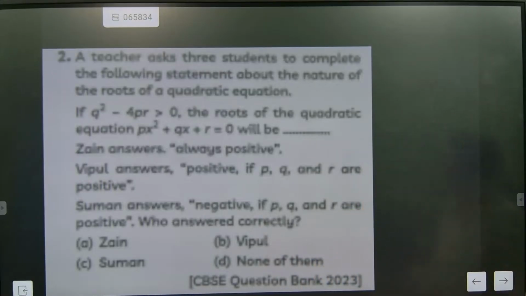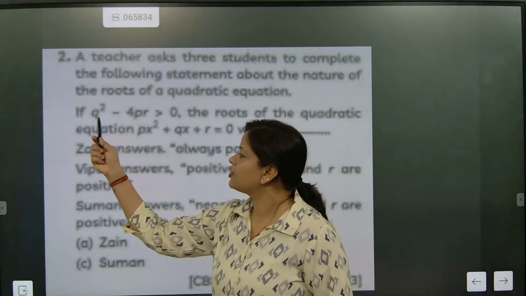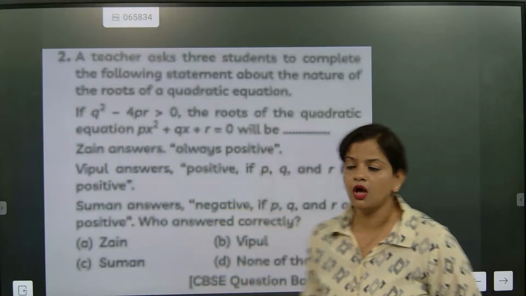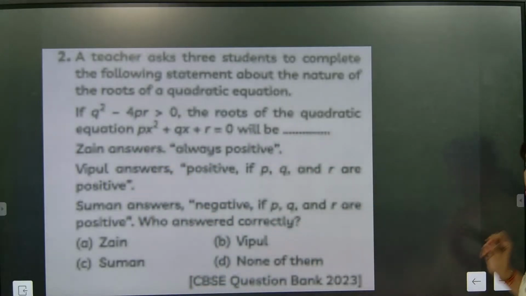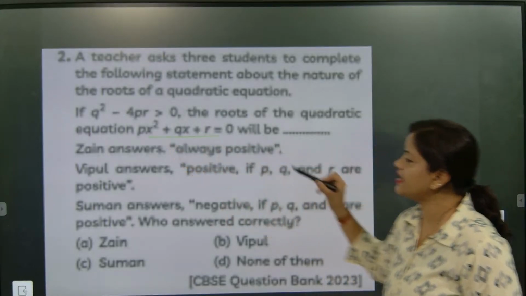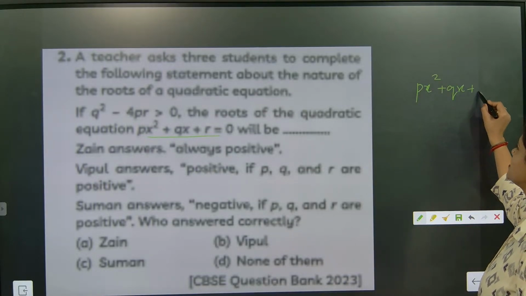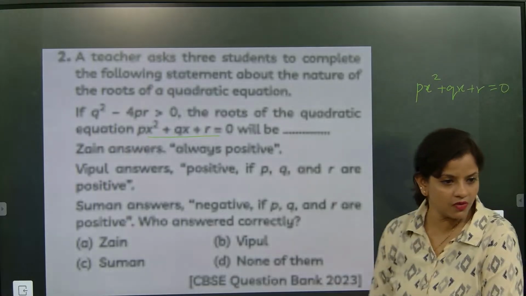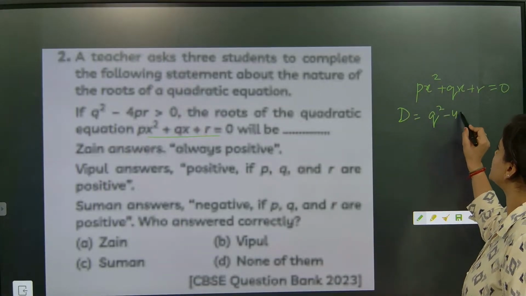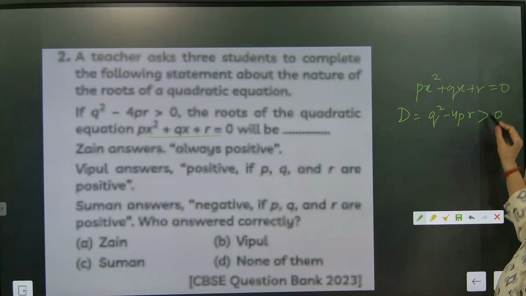So those people who have given C, Suman as answer, see, Suman is answering. What is the answer? q square minus 4pr is strictly greater than 0. Understood? What is the condition given first? First, go for the condition and then check and do analysis. What is your quadratic equation? Your quadratic equation is px square plus qx plus r is equal to 0. So if I find the discriminant, it will become q square minus 4pr. Understood? So now q square minus 4pr is greater than or equal to 0.